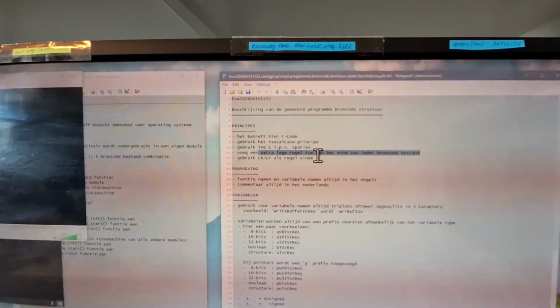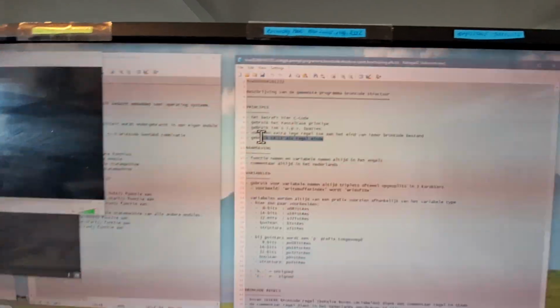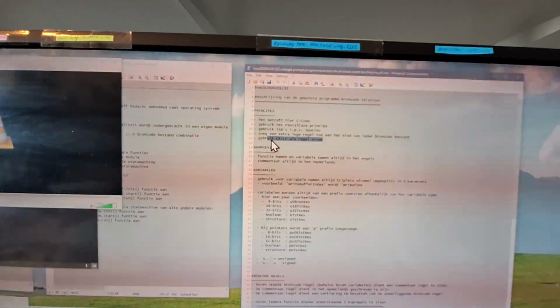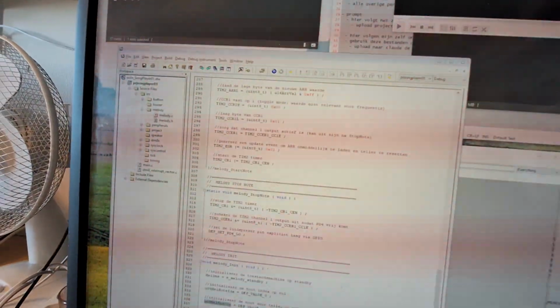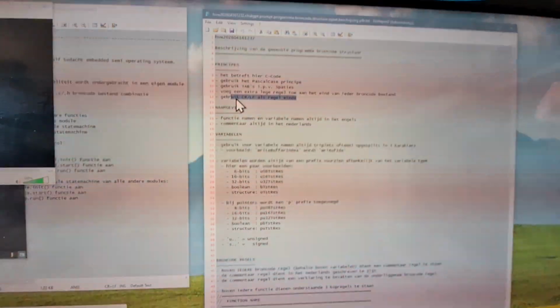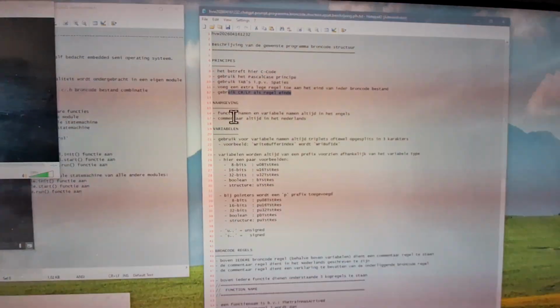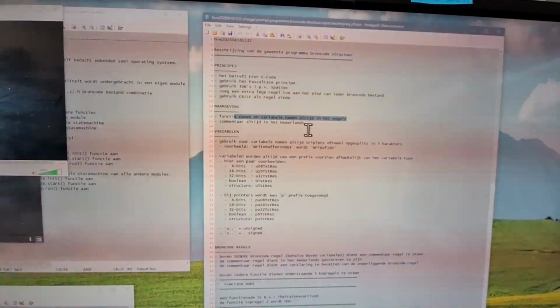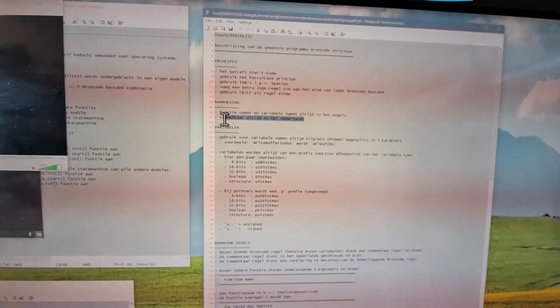Use the character line feed as a return. Claude generates only line feed, but my development environment expects carriage return line feed. Function names and variable names always in English. Comments always in Dutch.